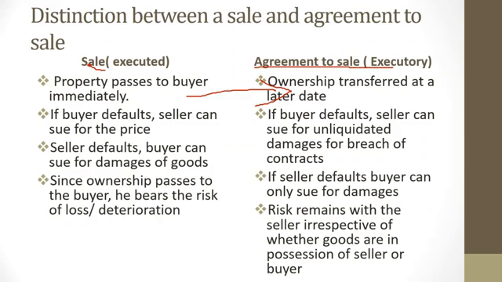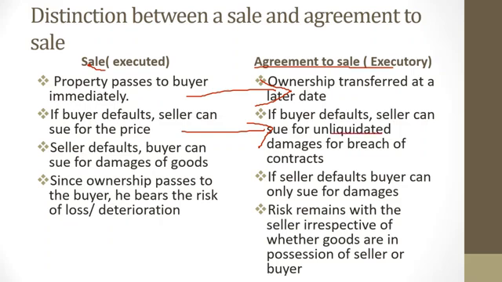Now, another distinction is in terms of these two terms: if a buyer defaults, the seller can sue for price. Remember, under sale, when a buyer defaults, a seller can sue for price. And the reason here is that the seller has already given consideration, while on the other side, you can only sue for unliquidated damages because you actually do not know what amount of loss the seller has suffered. Remember, you're in the process of agreeing to the sale. It's an agreement to sell, so you can only sue for unliquidated damages.